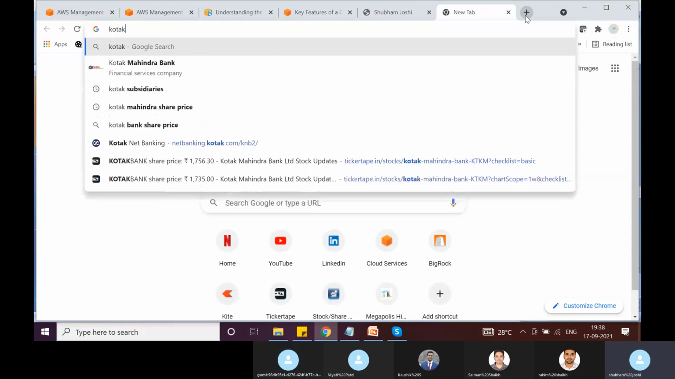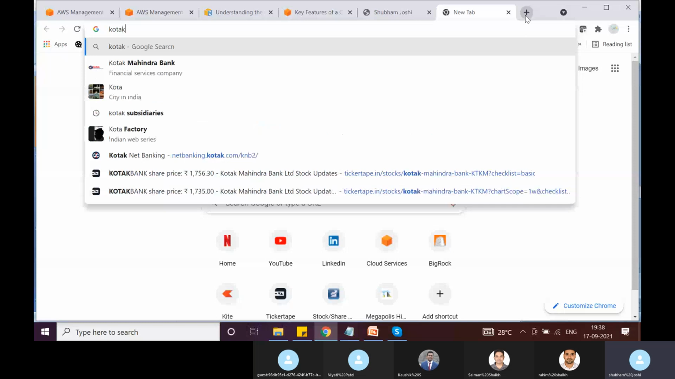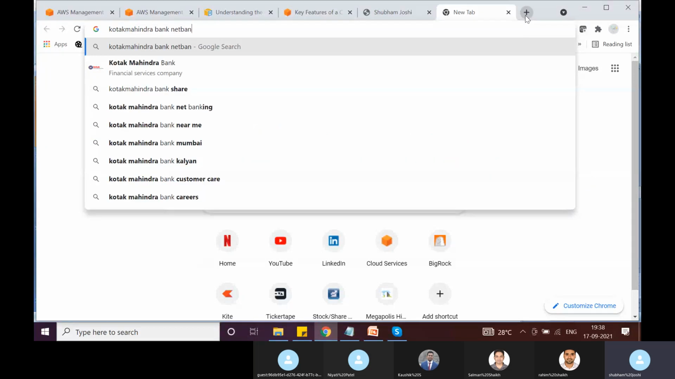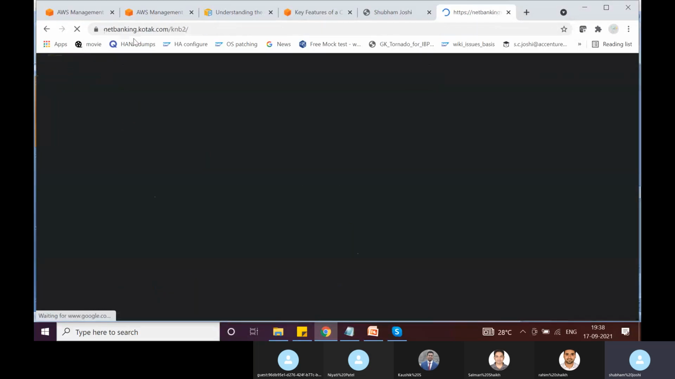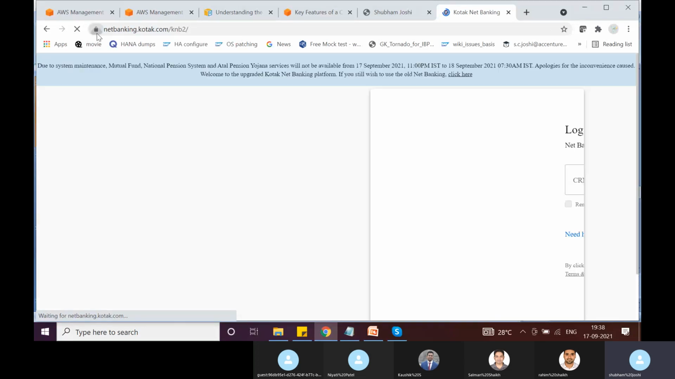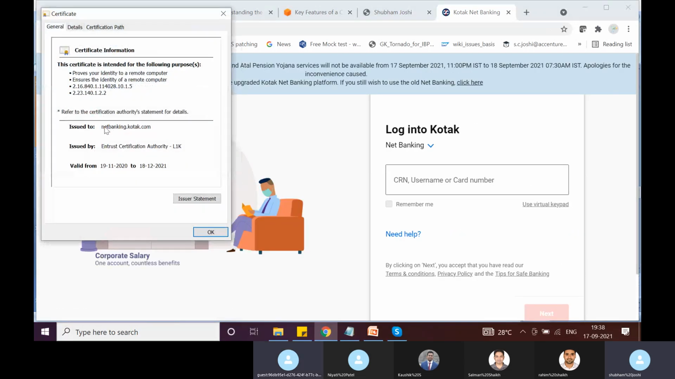Got it. Okay. So let's say I search Kotak Mahindra Bank net banking. The kind of certificate that you see here, this is a public certificate, right? It says issued to netbanking.kotak.com. It is issued by Entrust Certification Authority. So these are public certificates. You can generate similar certificates through ACM, and those certificates are trusted by all the browsers on the internet. So anybody who is trying to access our internet facing application would not see some kind of weird warning message from the browser that this certificate is not trusted.